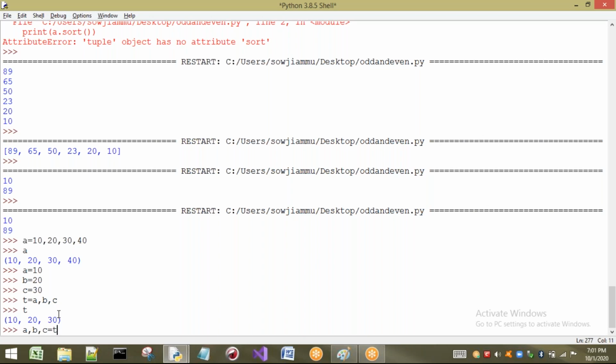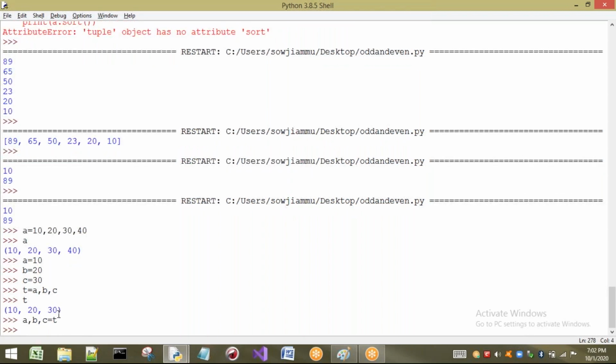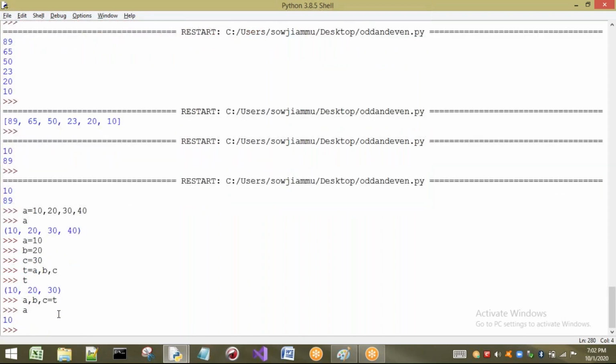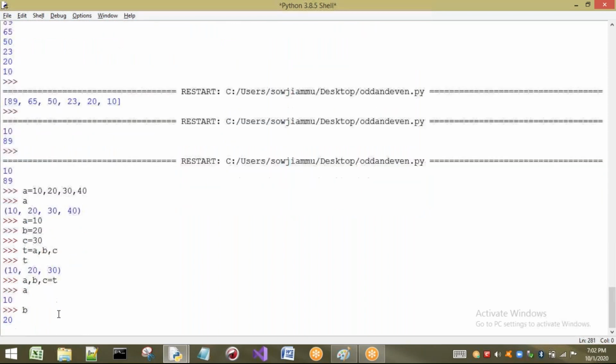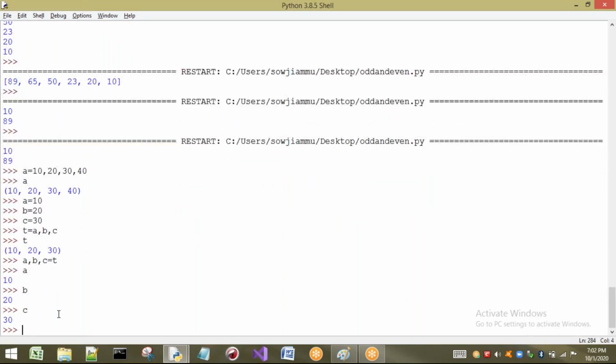Now what happens? In the tuple, how many elements are there? Three elements. Now the three elements will be stored into a, b, c. The first element is stored in a, which is 10. The second element is stored in b, which is 20. The third element is stored in c, which is 30. Let us see whether it happened or not. So something has happened. a value is 10, b value is 20, c value is 30.